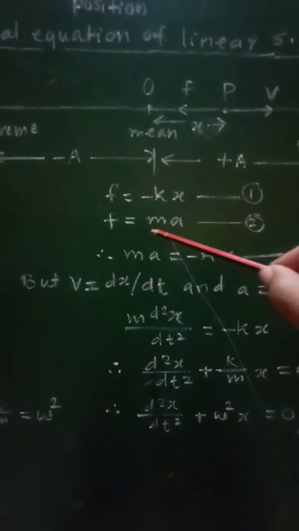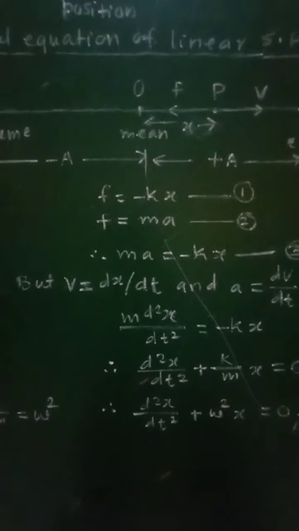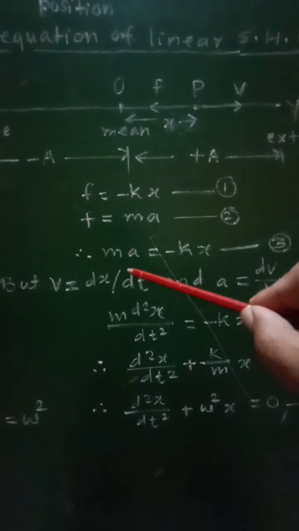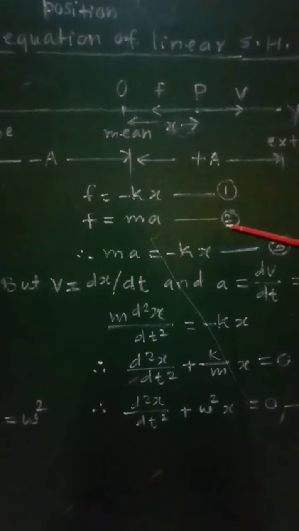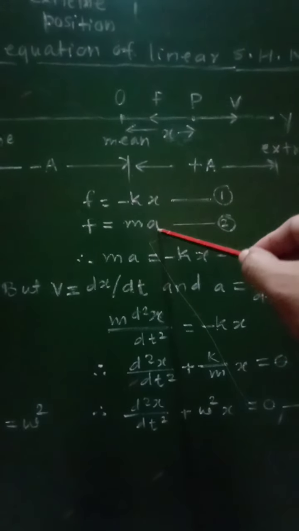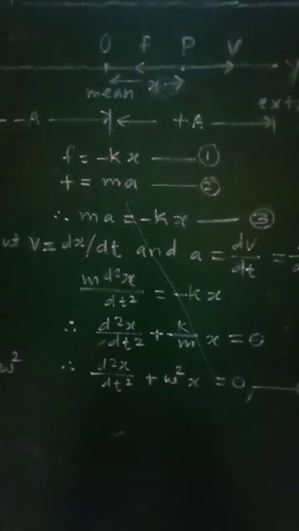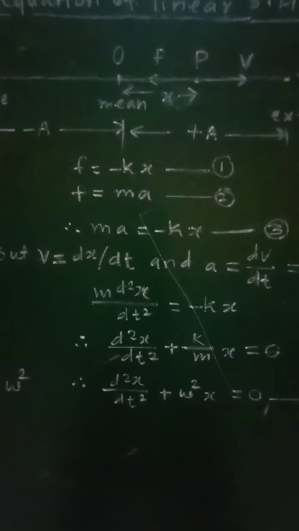Now, according to Newton's second law of motion, F is equal to ma, equation 2. Comparing equations 1 and 2, we can write ma will be equal to minus kx, equation number 3.